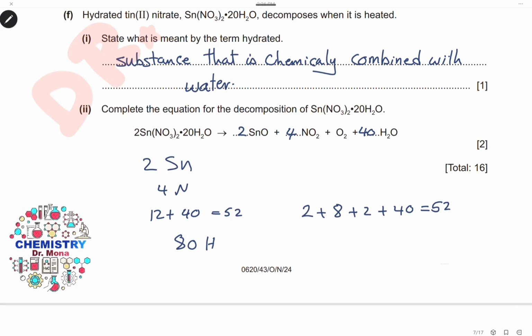So let's balance the left side. We will put 2 in front of SnO to have 2 tens, and 4 in front of nitrogen because we have 4 nitrogen atoms. To get 80 hydrogen, we have to multiply the water by 40. Then let's balance the number of oxygen. 2 plus 8, here 4 by 2 is 8, and another 2 here in oxygen, and 40, the total will be 52, so oxygen is already balanced. And this will be the balance of the decomposition of hydrated tin nitrate.